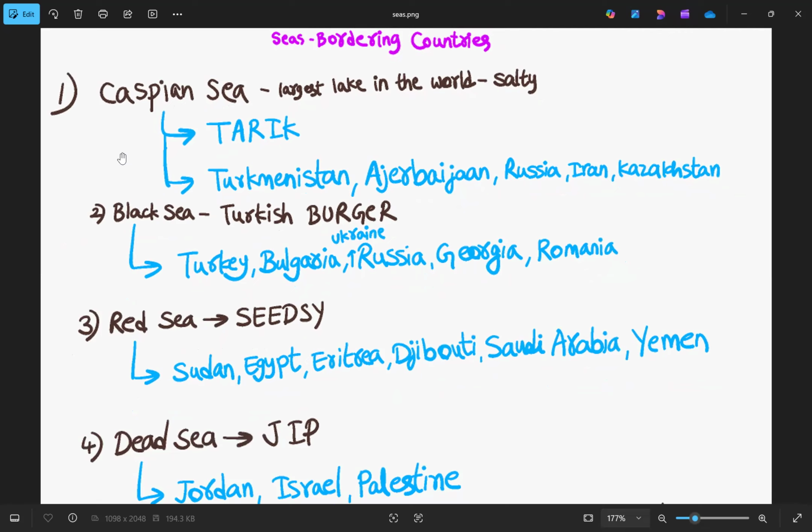Where is this Caspian Sea? It is in the continent of Asia, and it is the largest lake in the world. So which is the largest lake in the world? Caspian Sea, and it is also salty in nature. We have three types of lakes: freshwater, brackish water, and saline water. So Caspian Sea is the largest lake in the world, and it is also salty in nature.